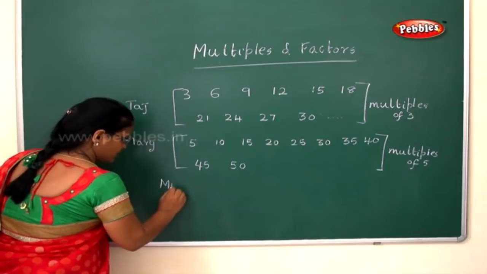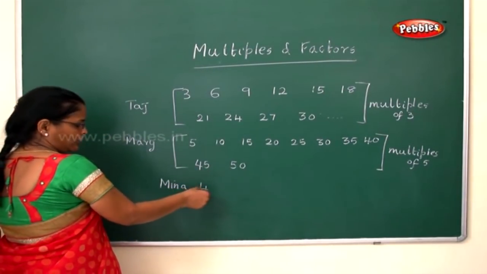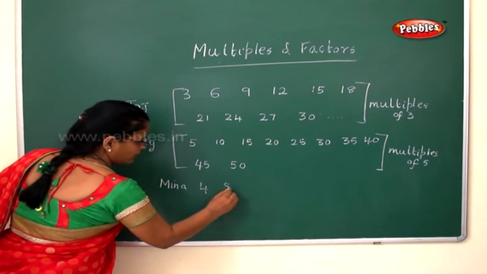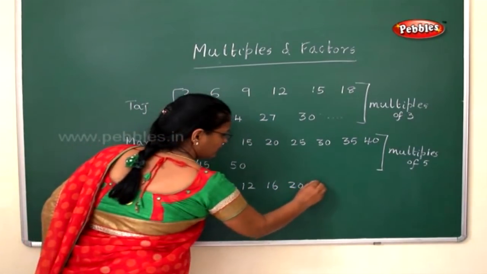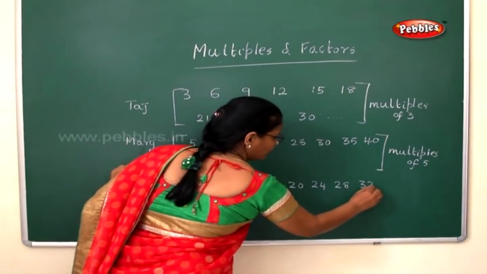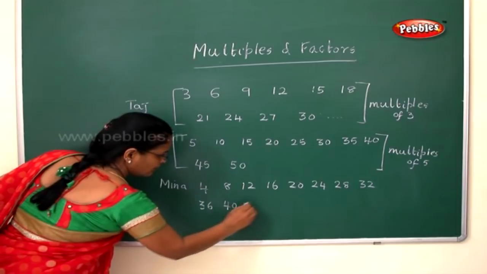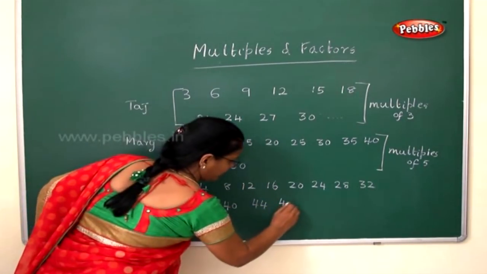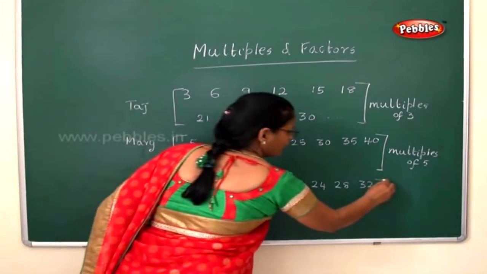Meena, what did she get? She got number 4. Again, same way. She started keeping a stone on the number 4 and she started adding 4, 4, 4. Now 4, 8, 12, 16, 20, 24, 28, 32, 36, 40, 44. Like that, she started 44 and 48. Now this is what? This is a multiple of 4.